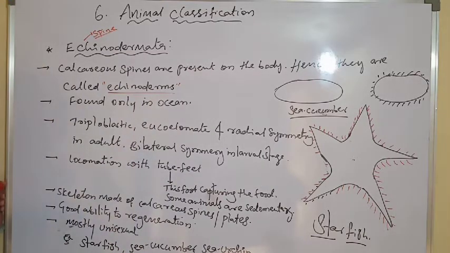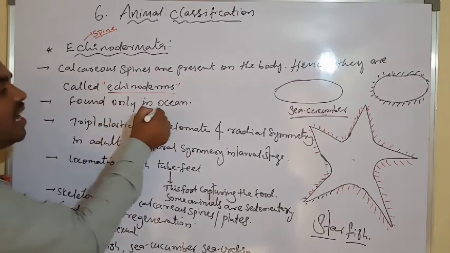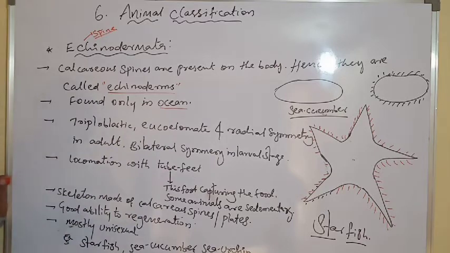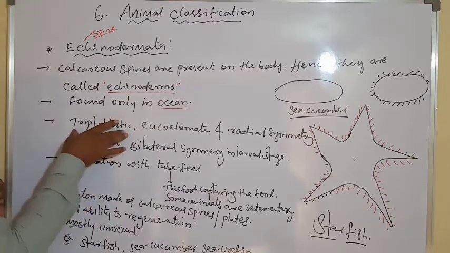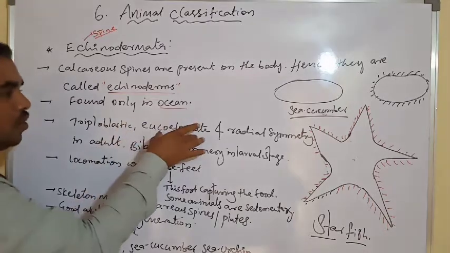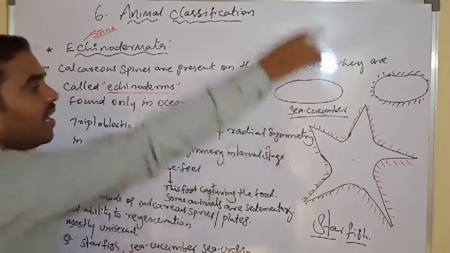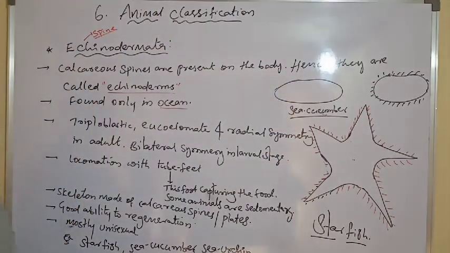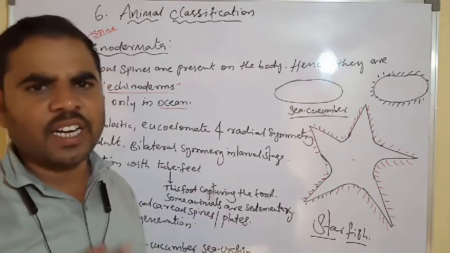Next, they are found only in oceans. Next, these animals are triploblastic, eucoelomate, and have radial symmetry. We already learned radial symmetry in the introduction part.